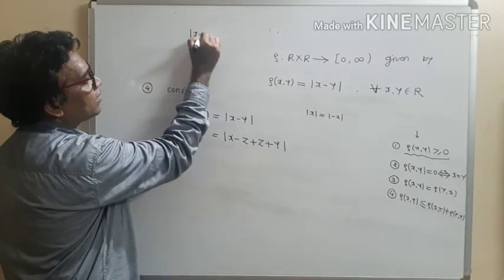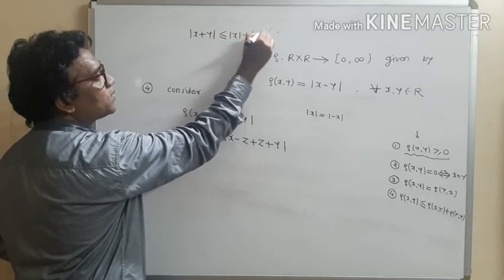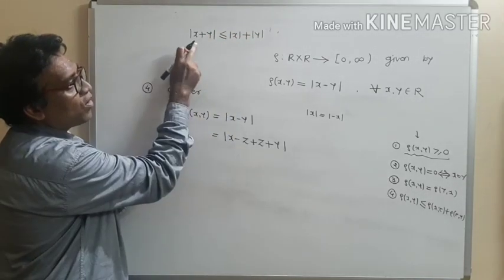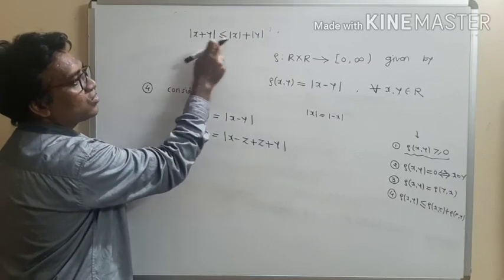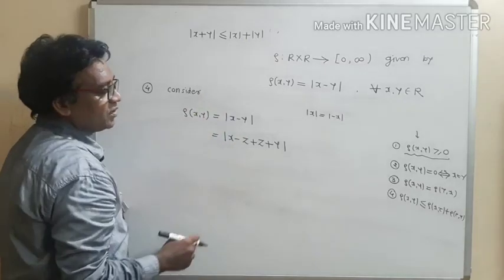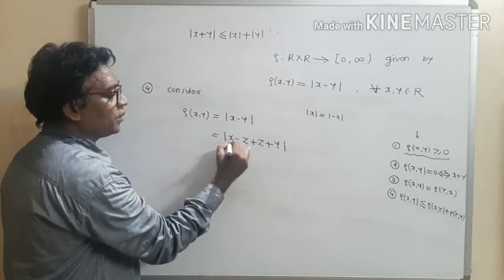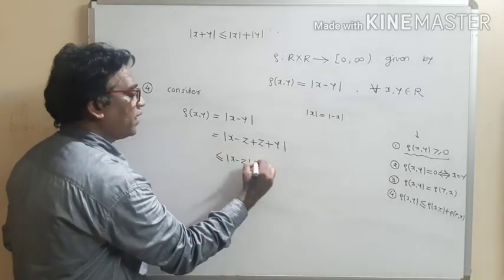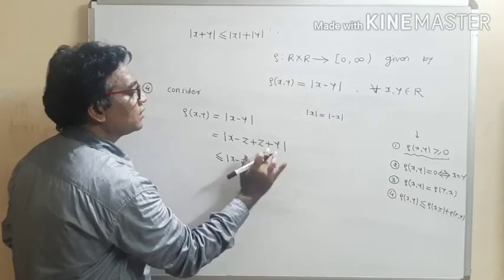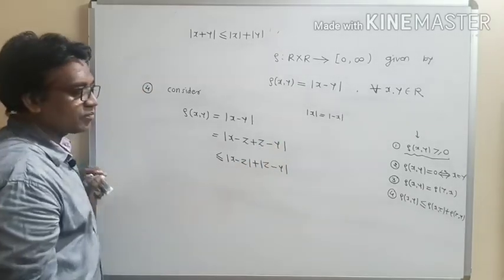This is the formula: modulus of x plus y is less than or equal to mod x plus mod y. This modulus can be separated by the less than or equal to sign. This is modulus of first term plus modulus of second term. So use this formula. This is less than or equal to modulus of, let us take x minus z, this is the first term, plus modulus of z minus y, this is the second term.